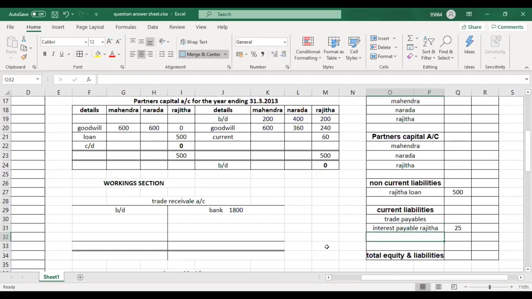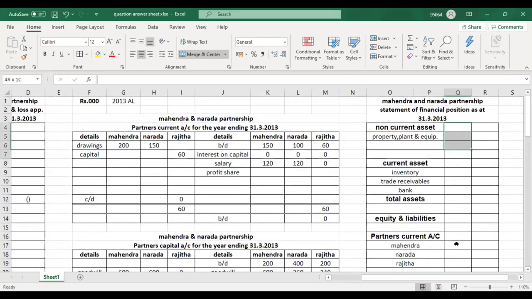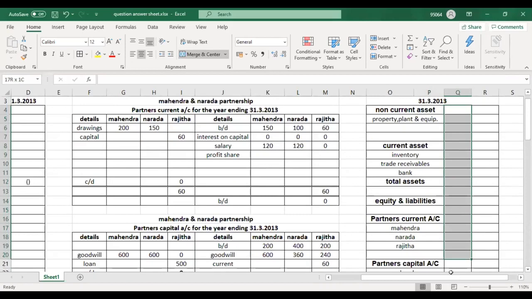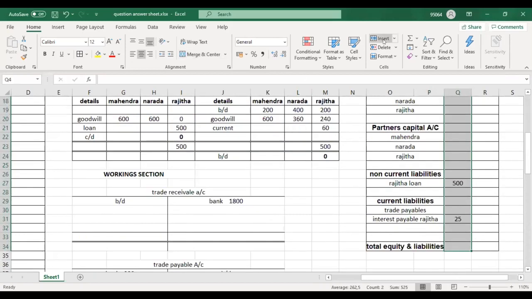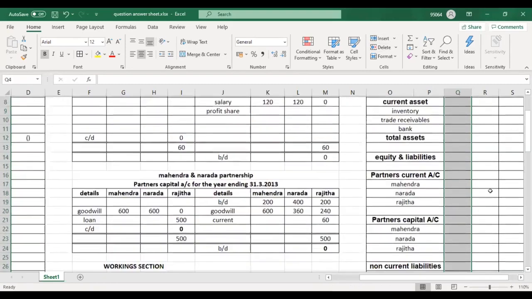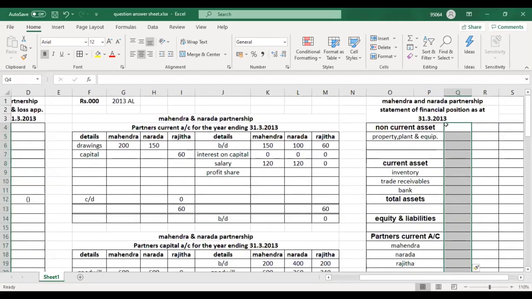Okay, now number 7. 7 is easy. Property, plant and equipment should be depreciated on cost at 20% per annum on straight line method. Okay. What is the PPE cost? Okay, now they have given everything. PPE cost is 1,000.